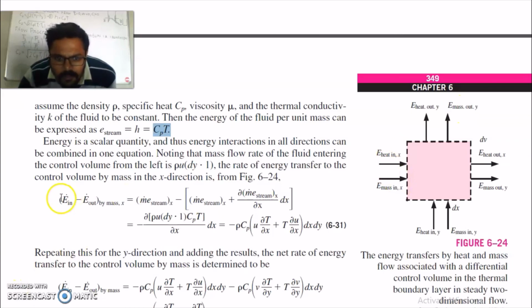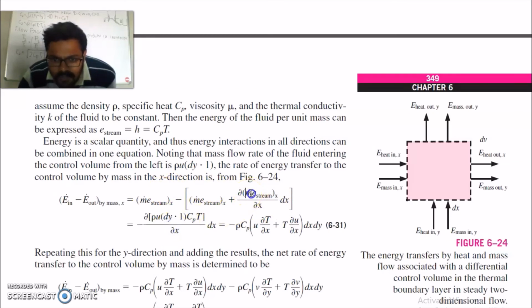First we will take the component E in minus E out by mass in the x direction. At this interface, energy in by mass is m dot into E stream at x, minus at the outlet it is m dot E stream at x plus change of m dot E stream with respect to x into dx. These two terms will cancel out, and you will get this term.